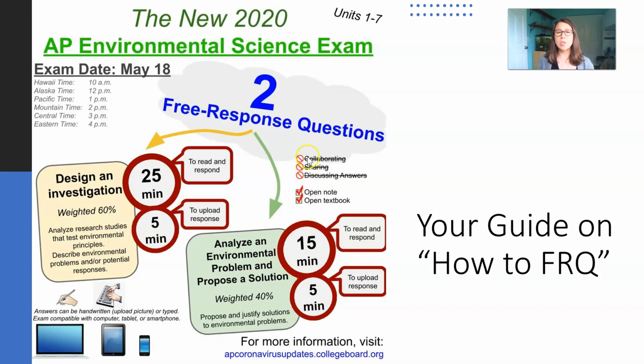The exam questions will cover units 1 through 7. What won't be tested on it is climate change and global change, as well as some of the pollution. However, you don't have to worry. If you answer something that's climate change related, that will still count as a valid answer.